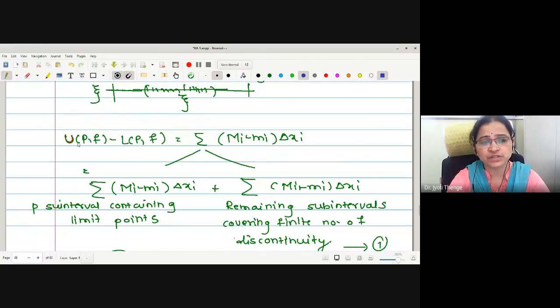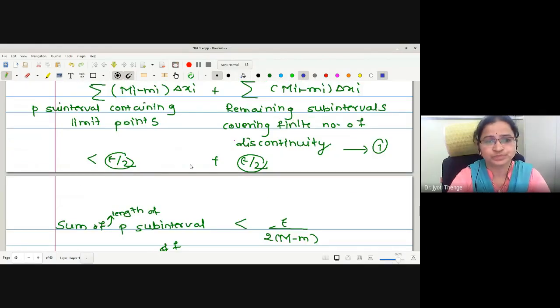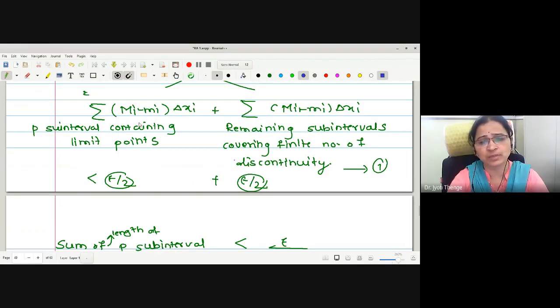Therefore, again this difference U(P,f) minus L(P,f), which is the summation of (Mi minus mi) delta xi, is being divided into two parts. In the first part, we have taken p subintervals containing limit points, and the second part is for the remaining subintervals which have only a finite number of points of discontinuity, and the aim is to prove that every part of the summation is less than epsilon by 2. Now the fact is known to us: Mi minus mi is less than or equal to M minus m. These are the oscillations in the ith subinterval, and we know that these oscillations are less than or equal to the oscillation over the whole interval [a, b].